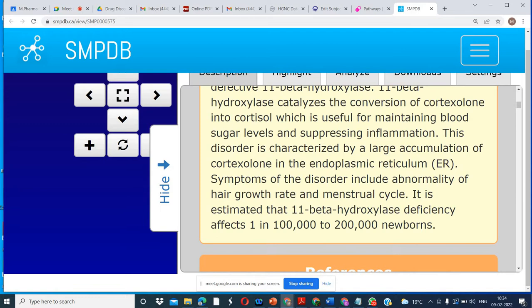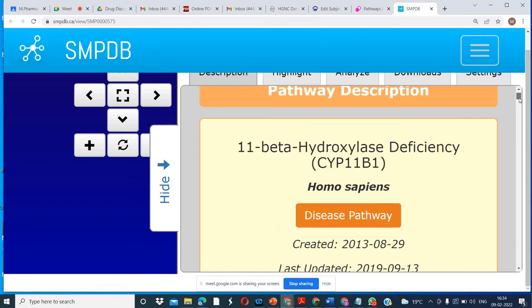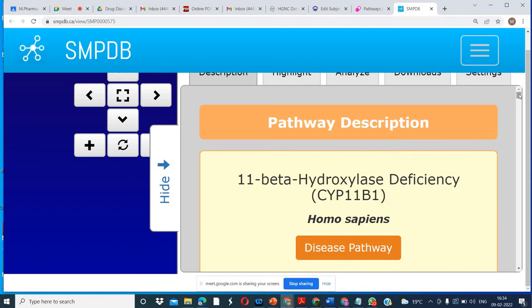If you are interested in the pathway, you can read about it and you can select the drug for which you want to do the work. So this information is useful to select the drug or to work on any disease, if you are interested in any specific disease. This is another database that is called SMPDB. Now we are on a different database, so we will do some practical on this database. Now I am closing this.